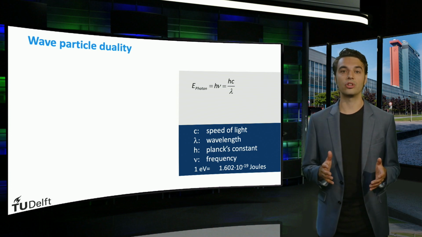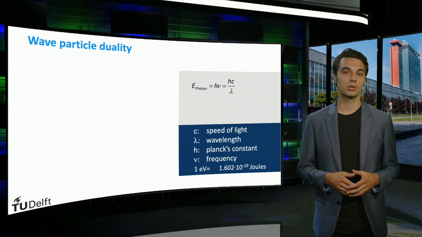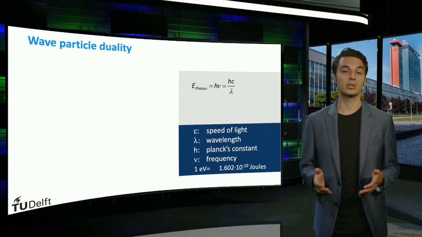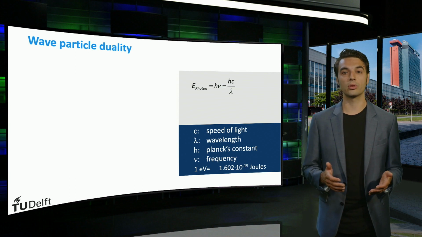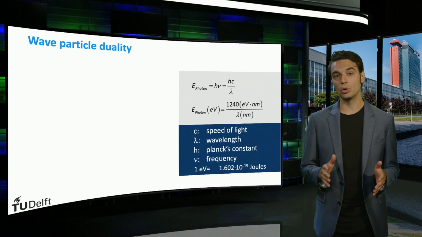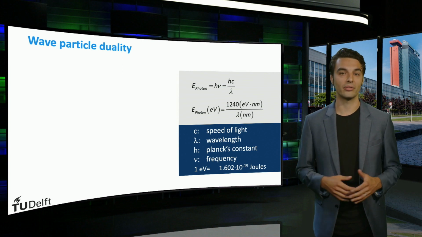The wavelength is generally expressed in nanometers. The Planck constant times the speed of light, expressed in electron volts and nanometers, equals 1240 electron volt nanometer. This number can be used to relate the photon energy to its wavelength.